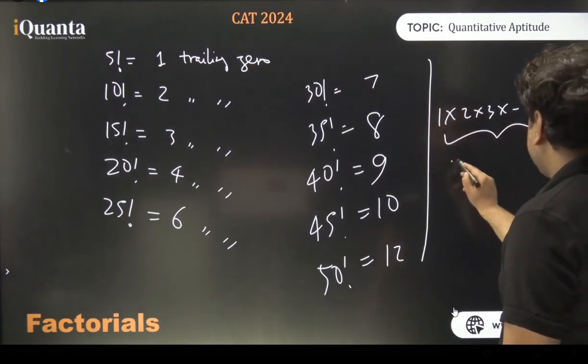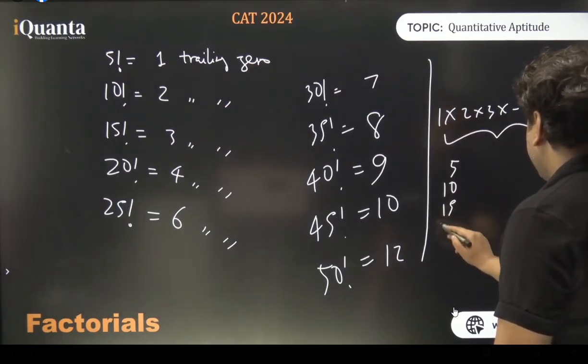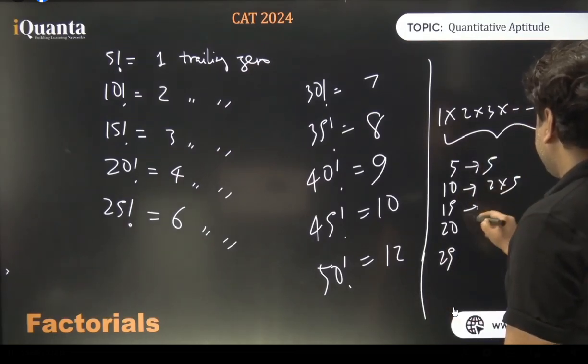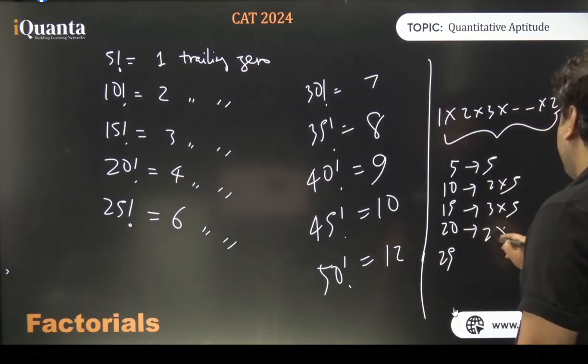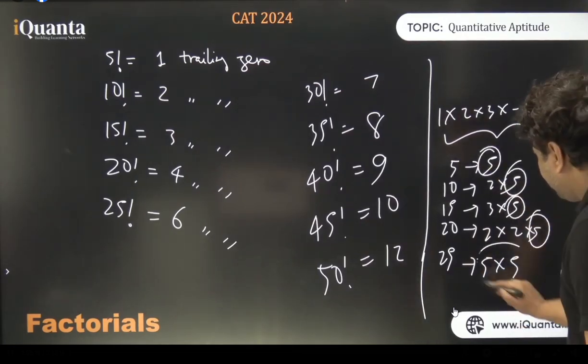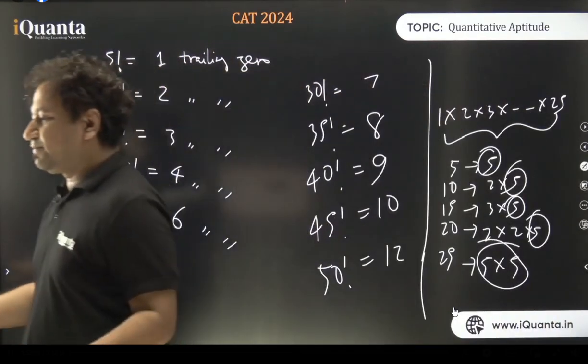So in this series, there is a 5, there is a 10, there is a 15, there is a 20, and there is a 25. This was only 5, this was 2 into 5, this was 3 into 5, this was 4 into 5, or I can say 2 into 2 into 5, this was 5 into 5. So as you will see, here we got 2 5s, and 2 5s will create 2 more zeros, 2 more 10s.